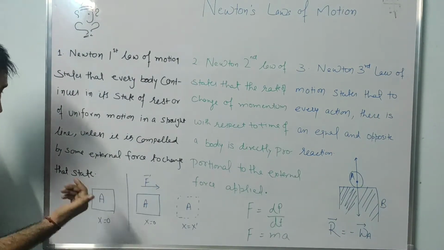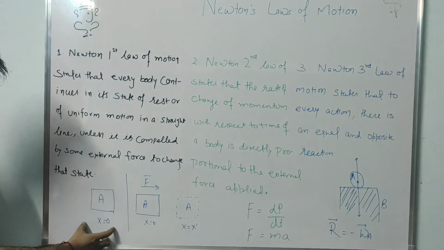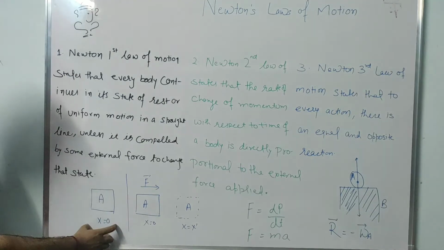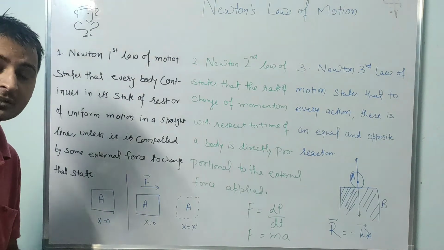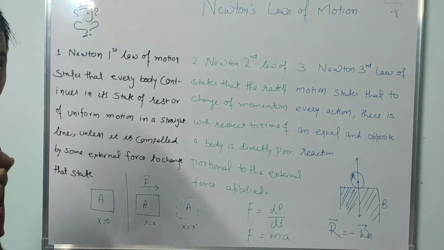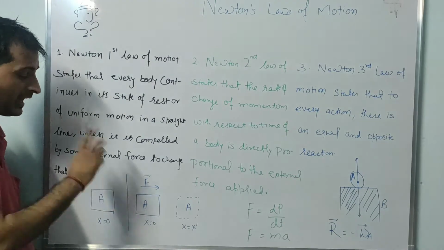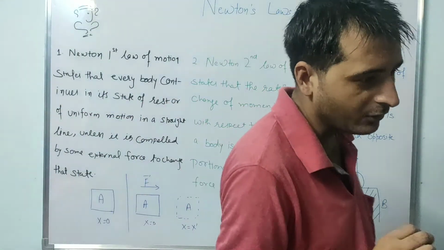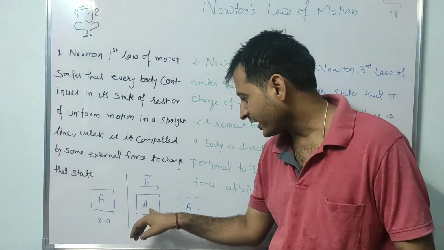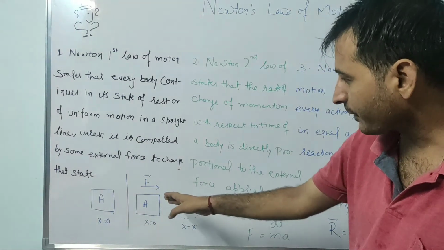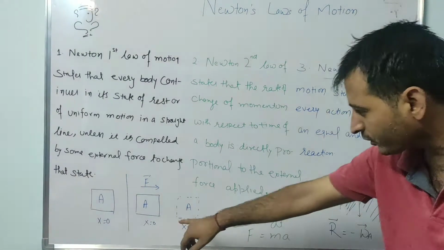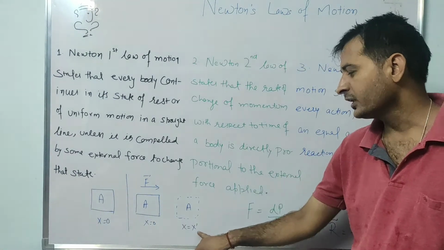If you check the diagram I have drawn for simplicity, we have an object A which is at position x equals 0. It will stay here for time t and for time t dash unless we compel it by some external force F. Assume in a second diagram I apply a force on object A along the positive x direction, so the body will be displaced from this point to this point.